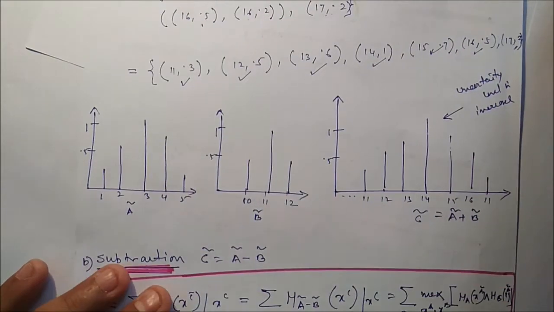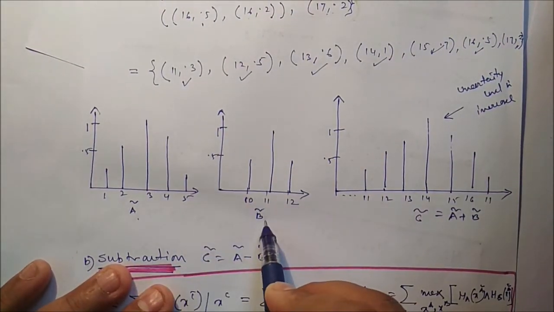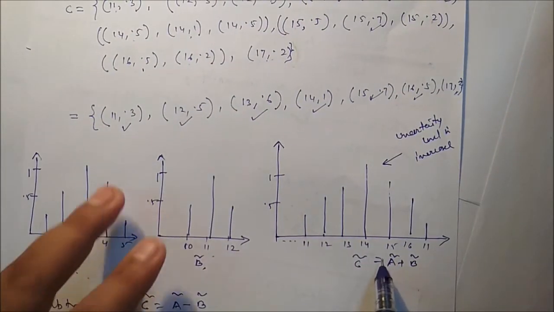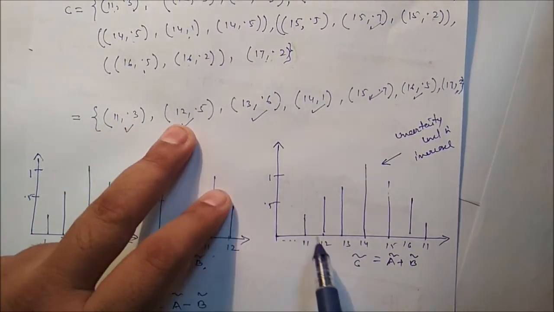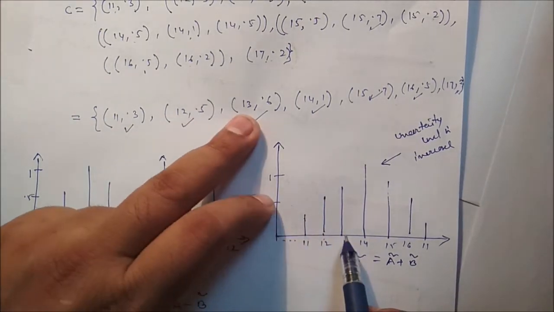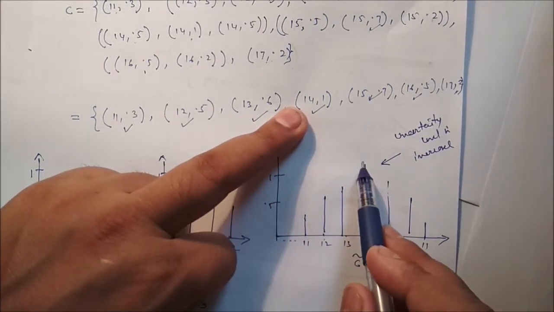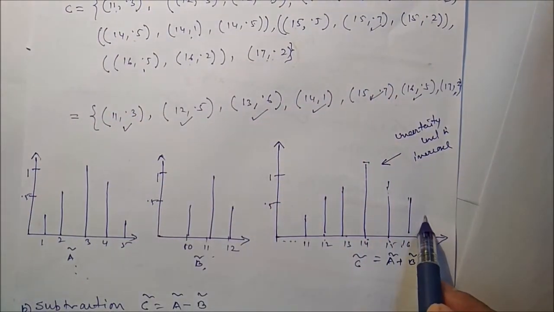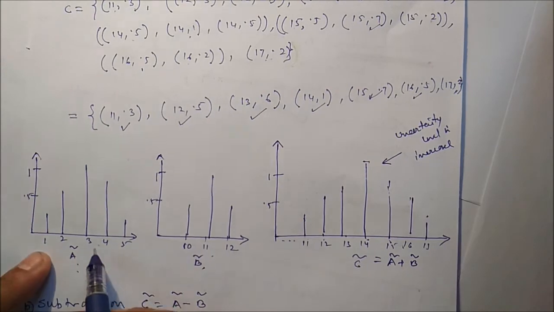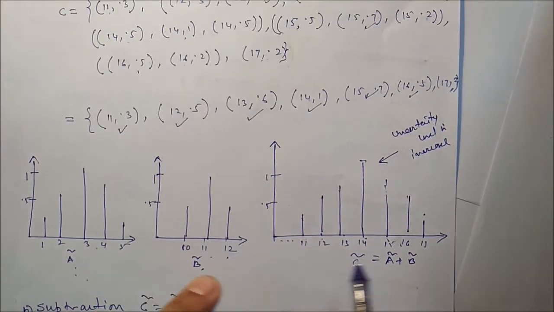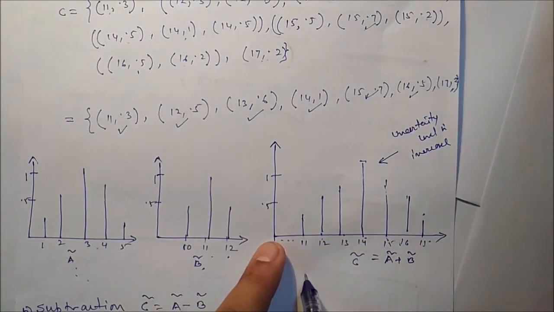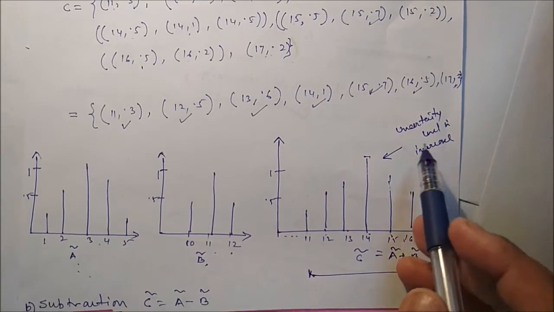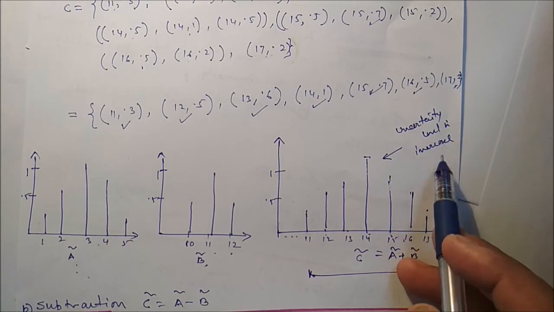So we can see here, this is our set A and this is our set B. If you add these two, we can get this membership value. So 11 is 0.3, 12 is 0.5, 13 is 0.6, 14 is 1, 15 is 0.7, 16 is 0.5, 17 is 0.2. So this is set A, this is fuzzy set B, and this is fuzzy set C. You can see the width is very high here. That means as you increase, in the answer the uncertainty level is increasing.